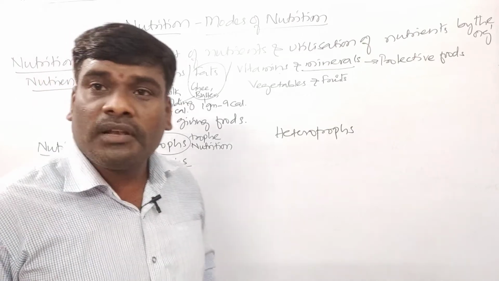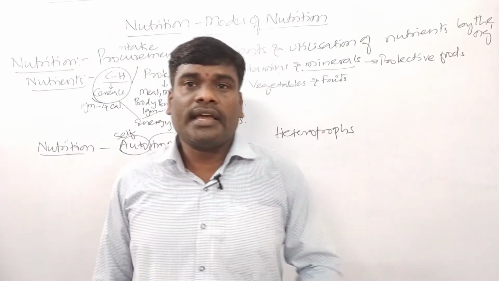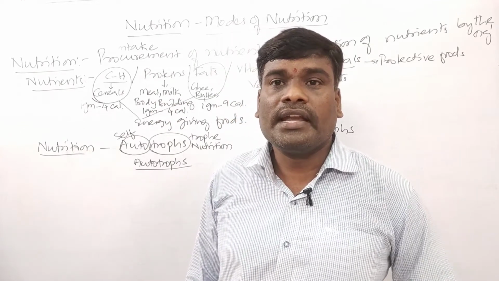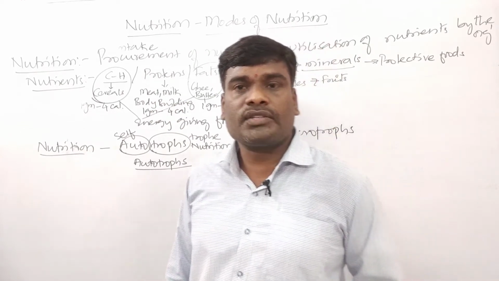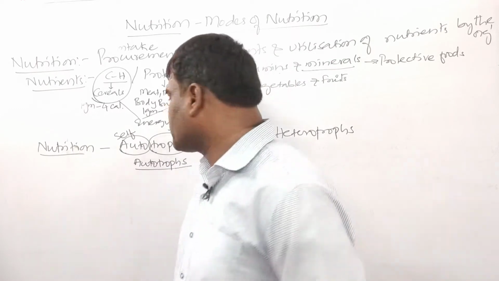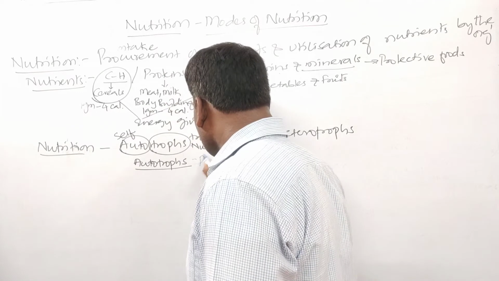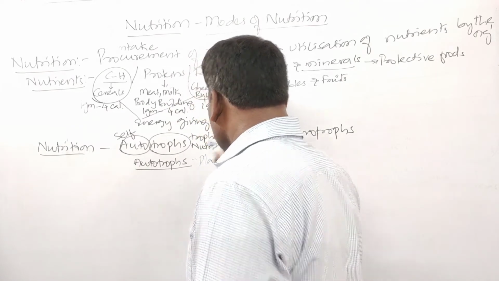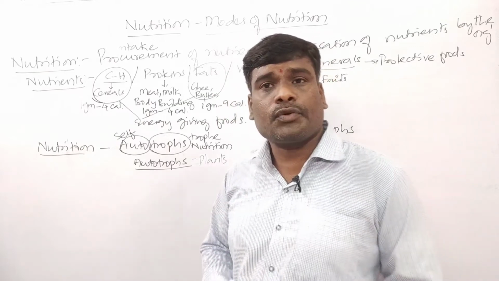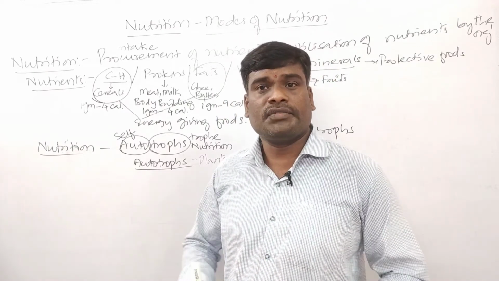How is it possible? How can an organism synthesize its own food materials? Does it require anything from the external side? Yes, it requires, children. An example of these autotrophs is plants. Let us take the example of plants only. So plants will synthesize their own food materials. This we know very well.